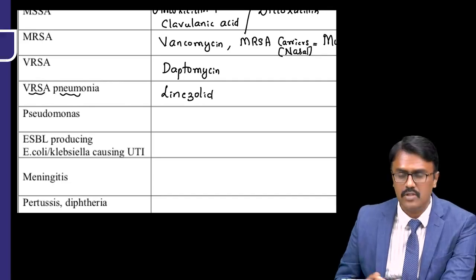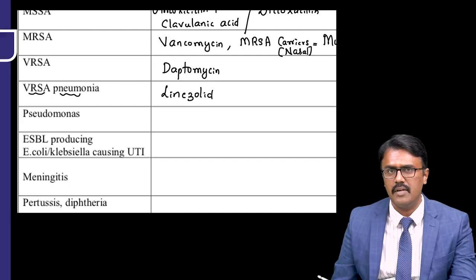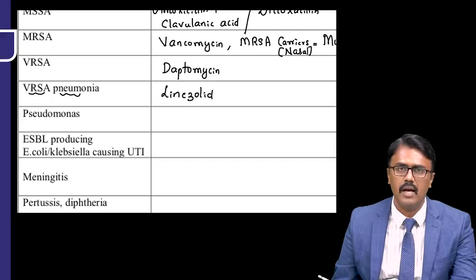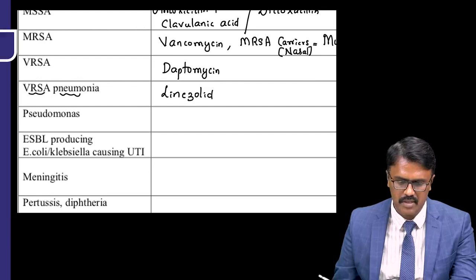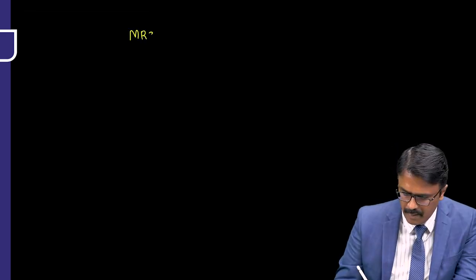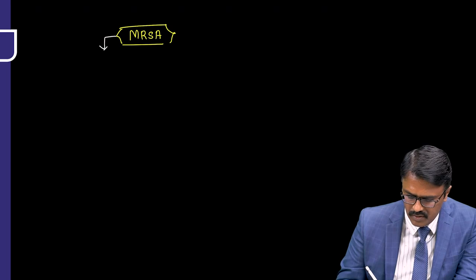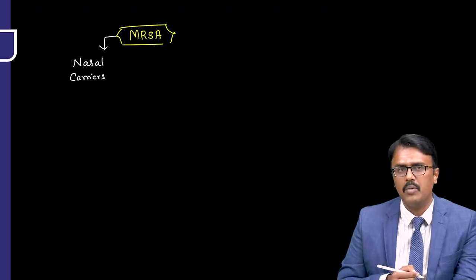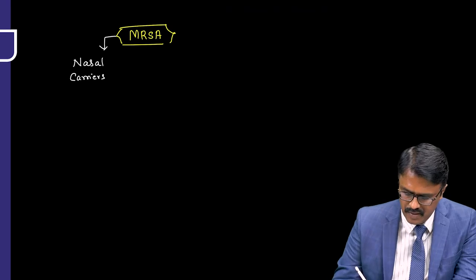So staph aureus is one of the favorite questions for the examiner. The question keeps on coming on MRSA infection. So let us understand this. Let me take one more slide and tell you about this. MRSA. Okay, so the nasal carriers, you know what to do. For nasal carriers, you have to use either mupirocin or bacitracin.